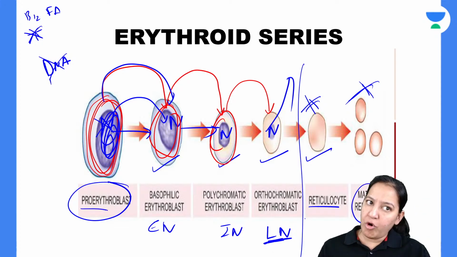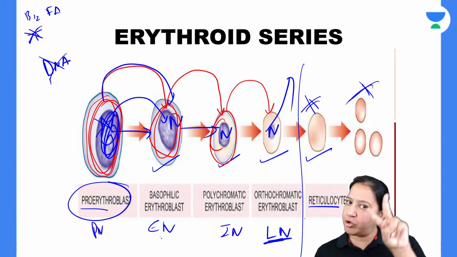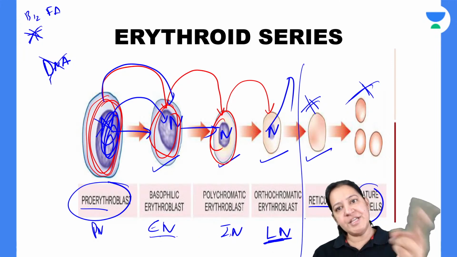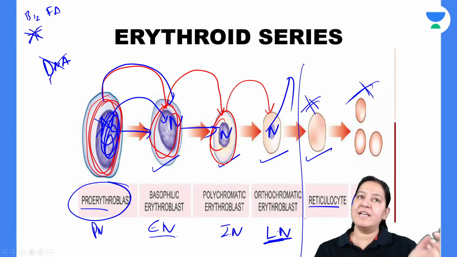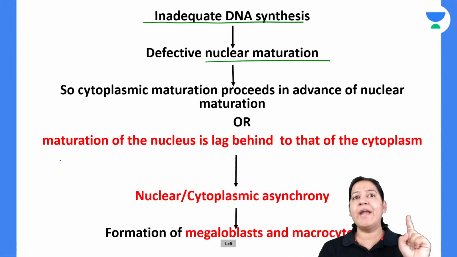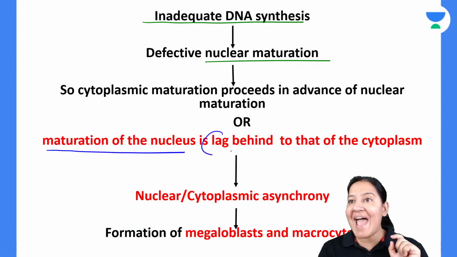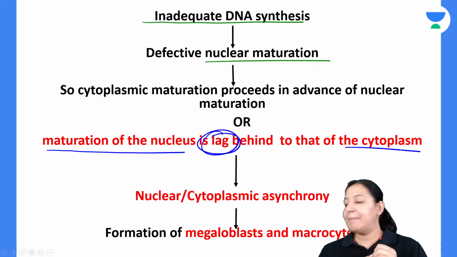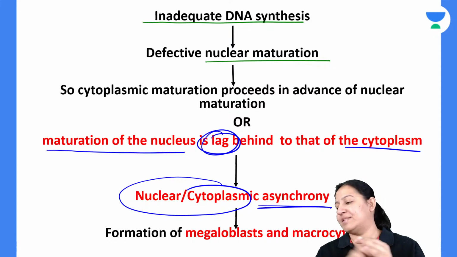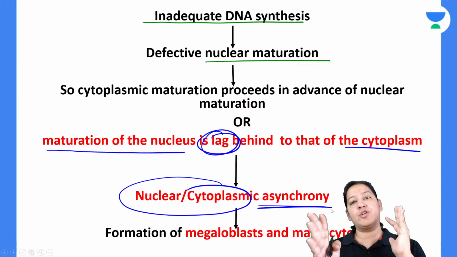So from pro-normoblast, both got converted to early. From early, both got converted to intermediate. From intermediate, both. But here it is not the case. Here the cytoplasm is going ahead, but the nucleus is lagging behind. So what is my point? Maturation of the nucleus lags behind the cytoplasm. Please take this point. This is known as nucleus cytoplasmic asynchronicity.